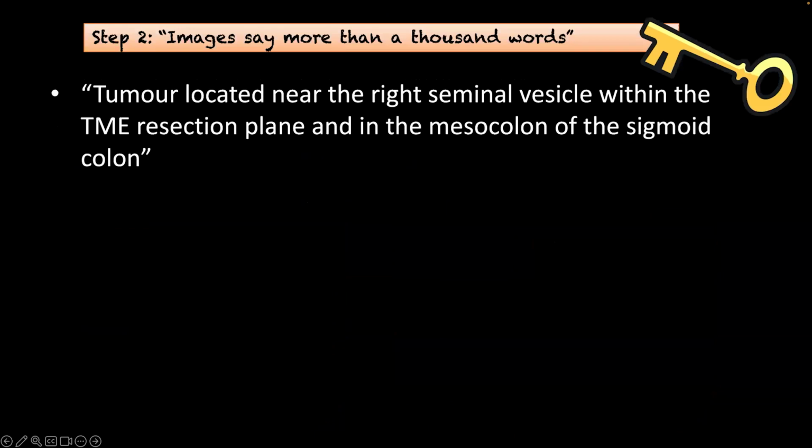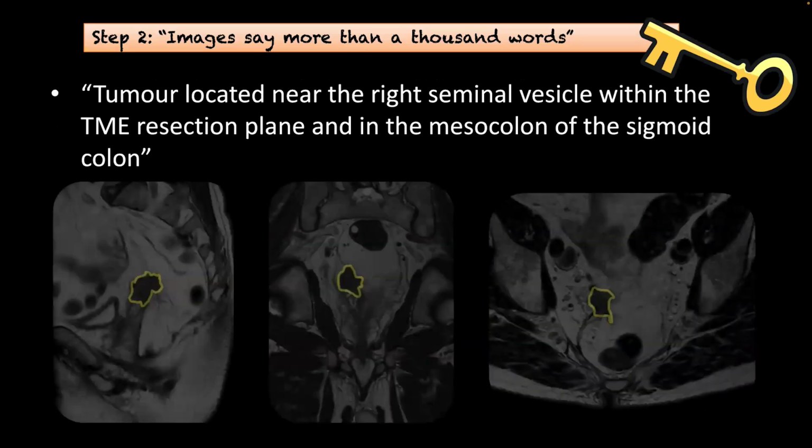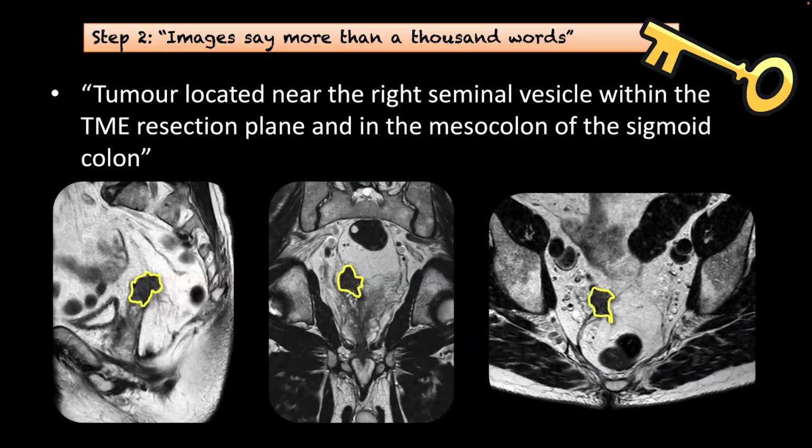And one point I would really like to advocate is that an image says more than 1,000 words. For example, you can give a prose detailed localization, but if you don't point it out with an arrow to the surgeon, it will be hard for him to pick up because they are not used to the MRI technique.